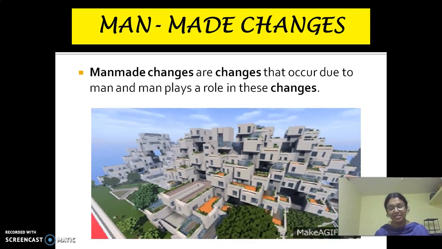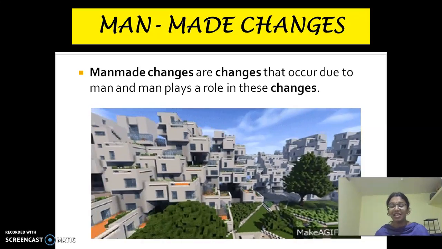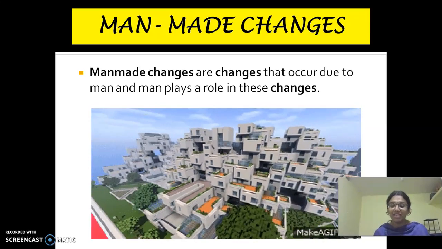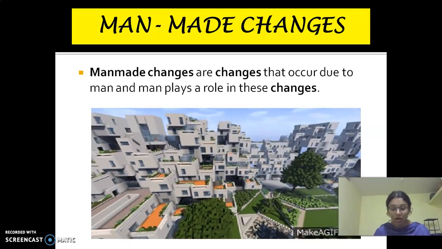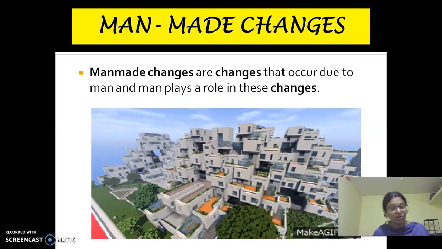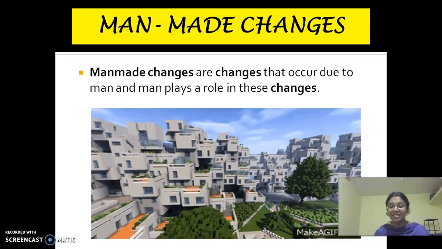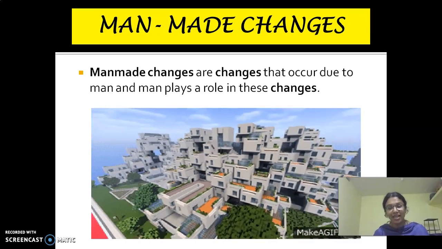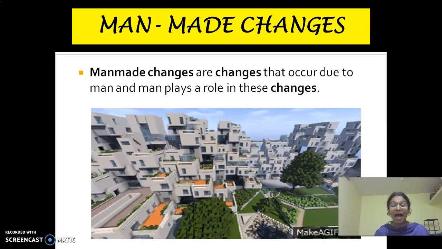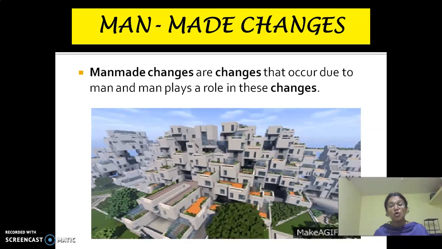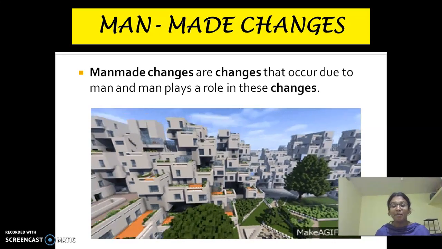Human beings, isn't it, children? So tell me some types of pollution. Soil pollution, water pollution, air pollution. Noise pollution, yes, noise pollution is also there. So these are all some of the examples of man-made changes where human beings play a major role.